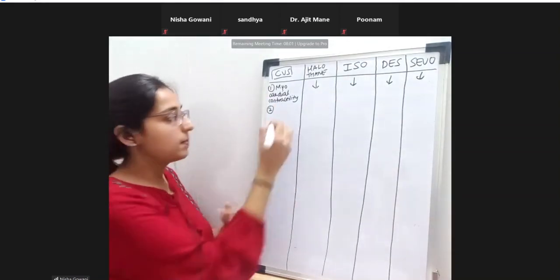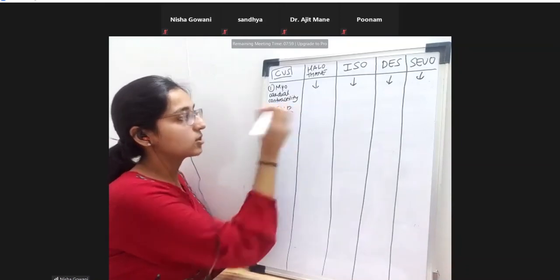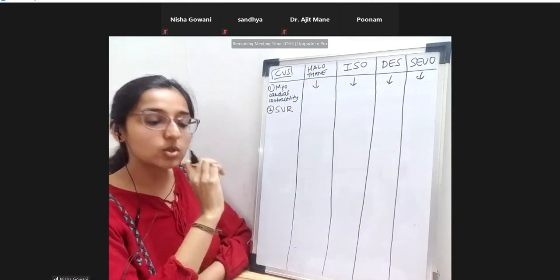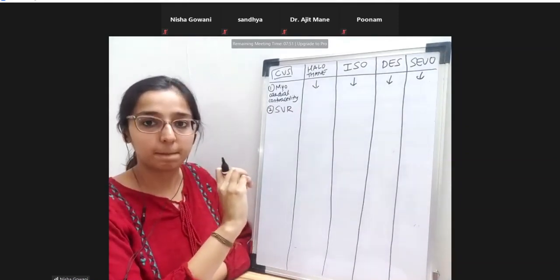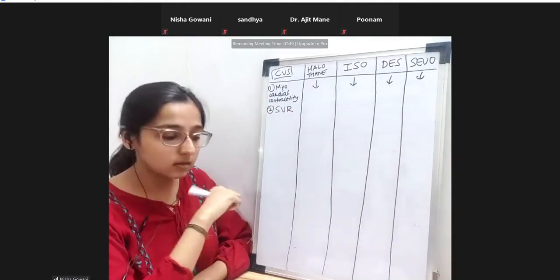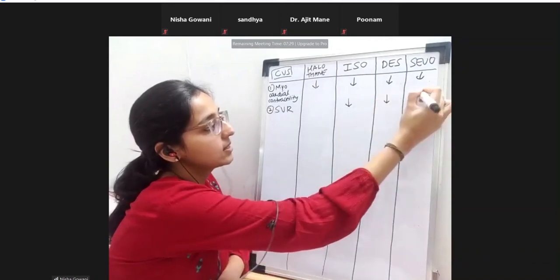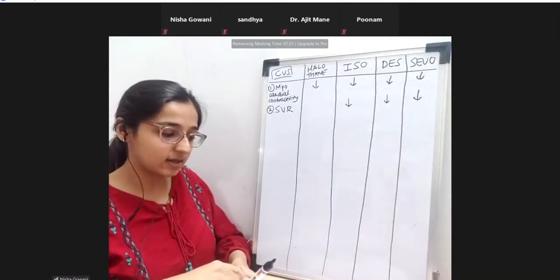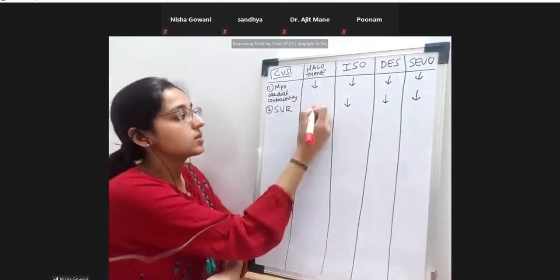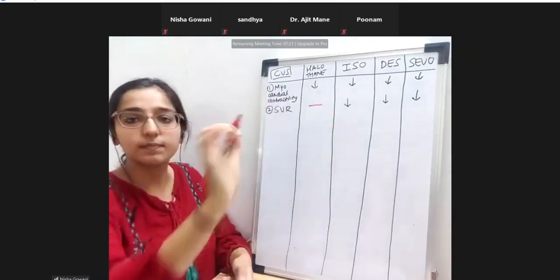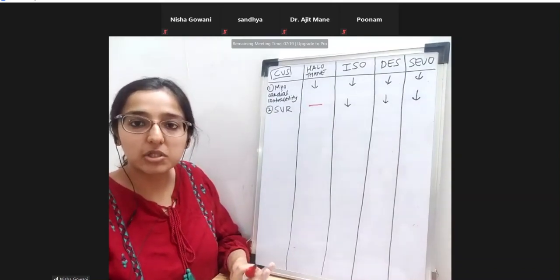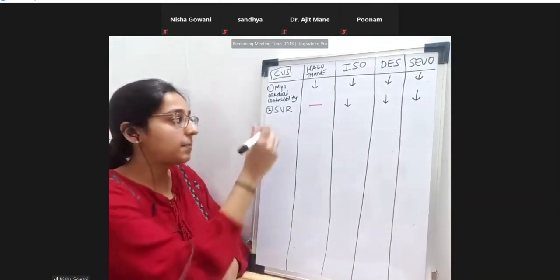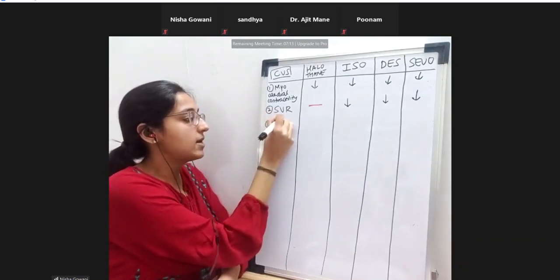Okay. What about the systemic, can I write systemic vascular resistance as SVR? Okay, it's easy to understand. So systemic vascular resistance. Any guesses? Iso will decrease, Des will decrease, Sevo will decrease. All of these will decrease the systemic vascular resistance, except halothane has got no effect. Dash. Halothane has got no effect on the systemic vascular resistance. Okay. Now we'll understand the BP, the mean arterial BP.